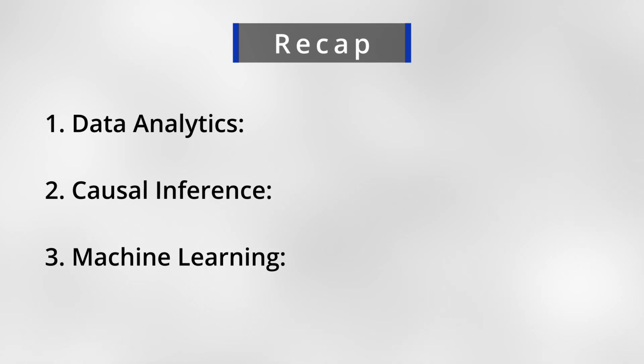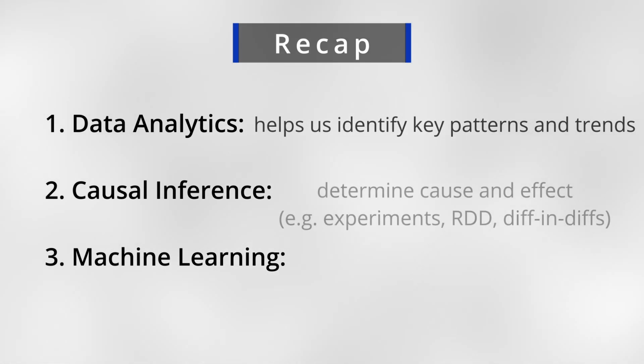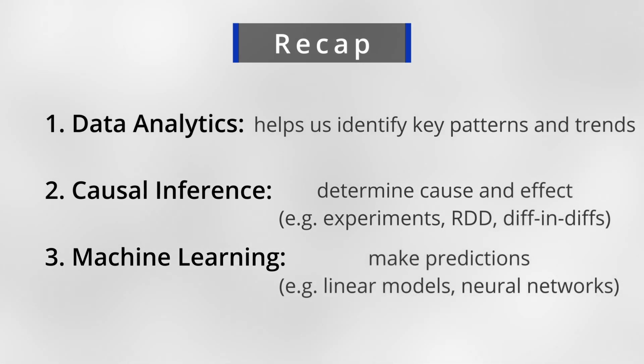And that's some of the most important ideas in 3 big branches of data science. Data analytics helps us identify key patterns and trends. Causal inference helps us determine cause and effect. Machine learning helps us make predictions. Most data scientists will specialize in one branch, but it always helps to know all 3 branches.